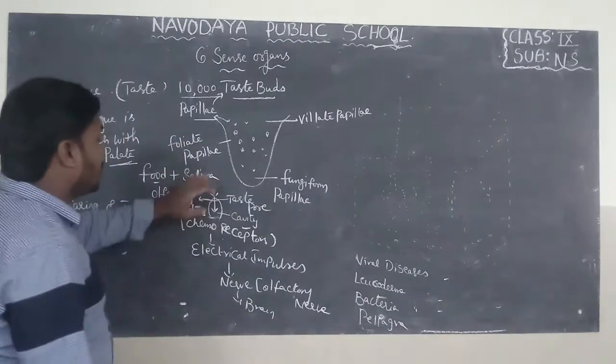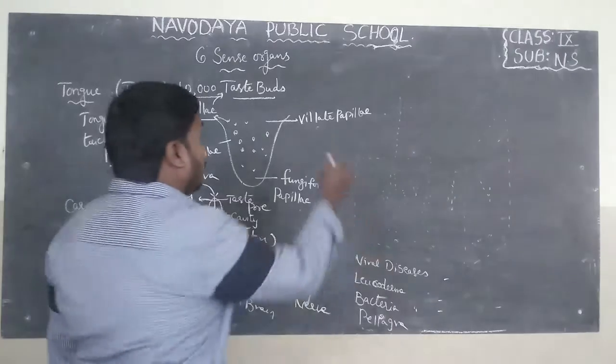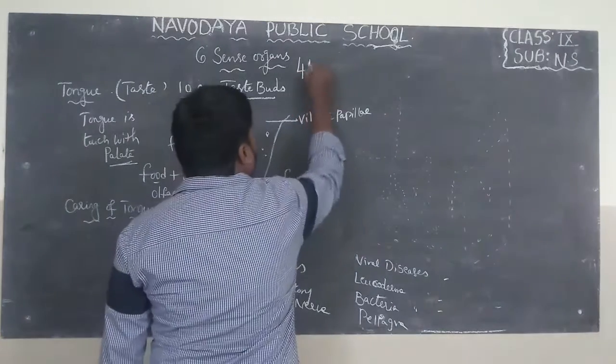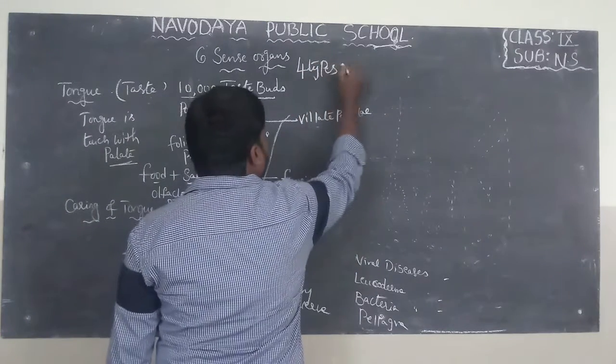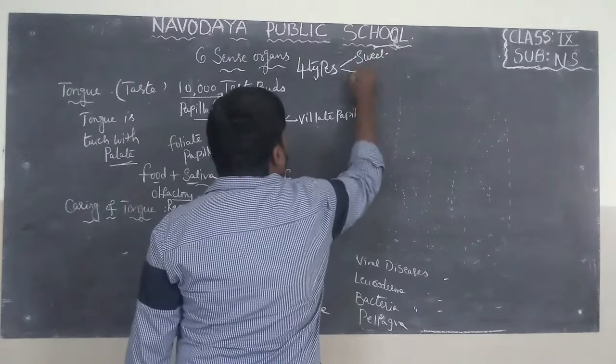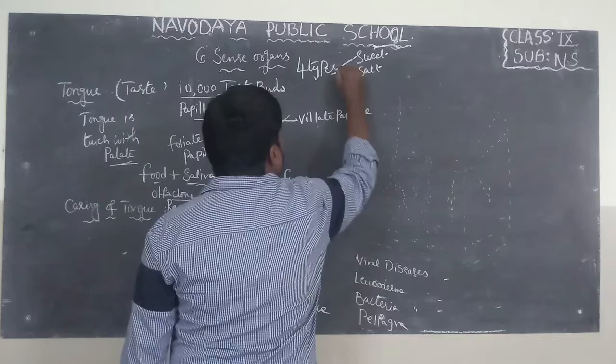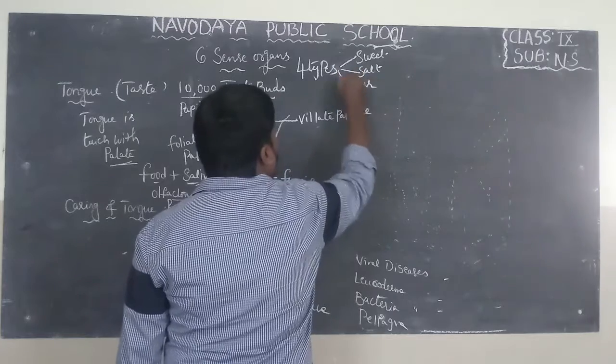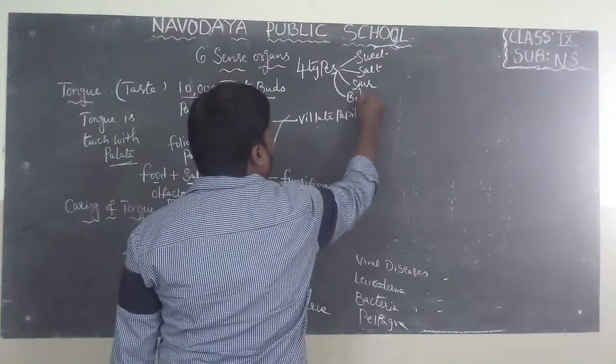Do you know, we can identify four types of tastes. That is sweet, salt, sour, and bitter.